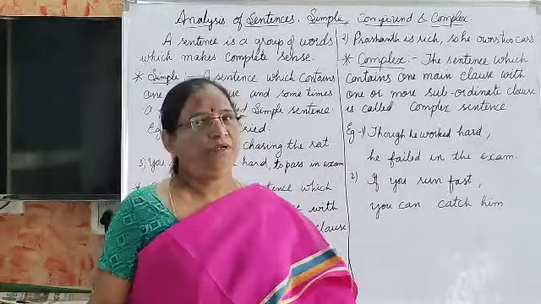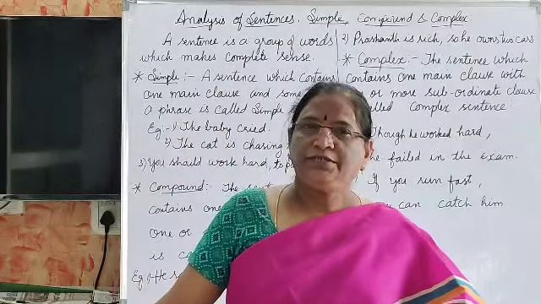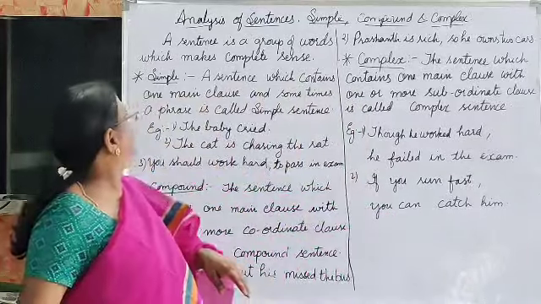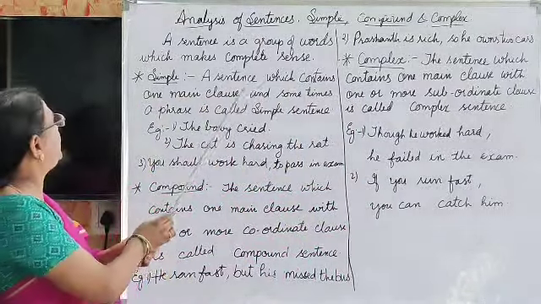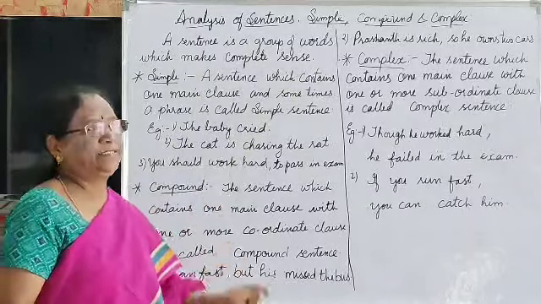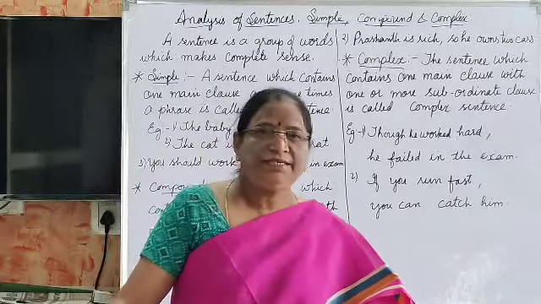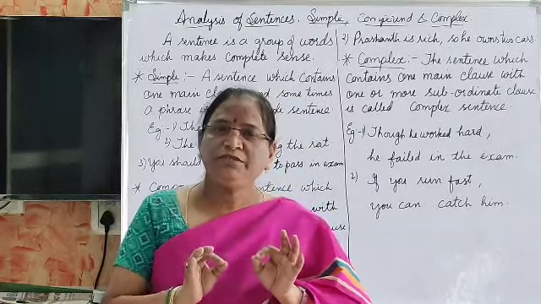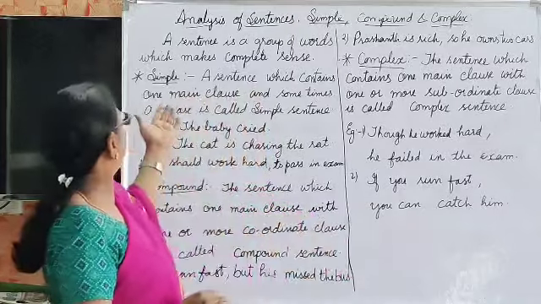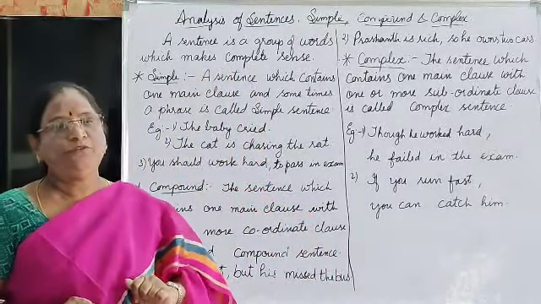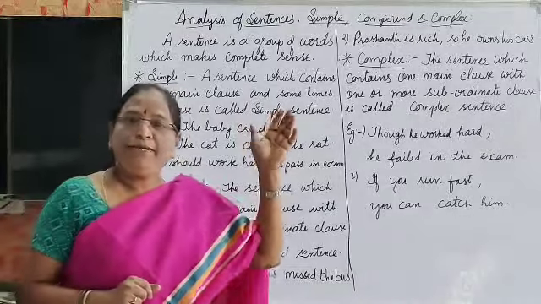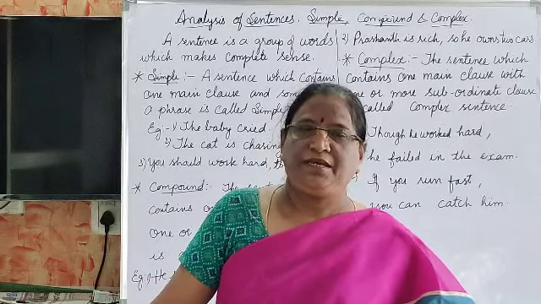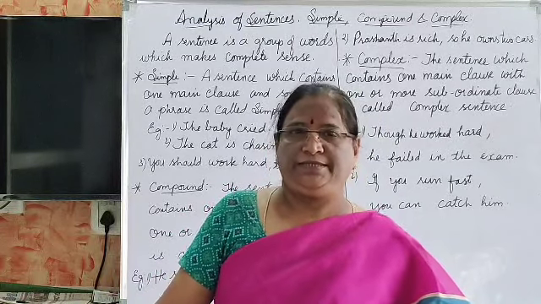So first of all, as all of you know, what is a sentence? A group of words. A sentence is a group of words which makes complete sense, which has meaning. And you all know that there are three kinds of sentences. They are simple, compound and complex.